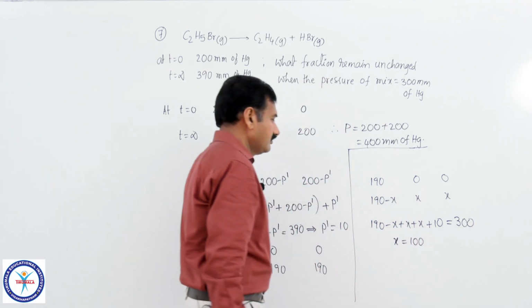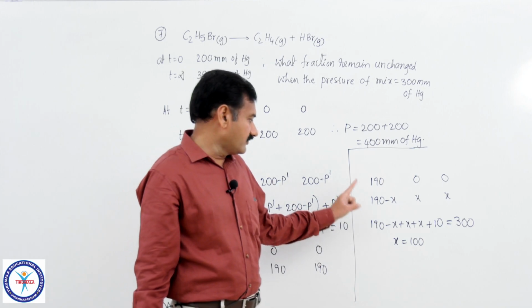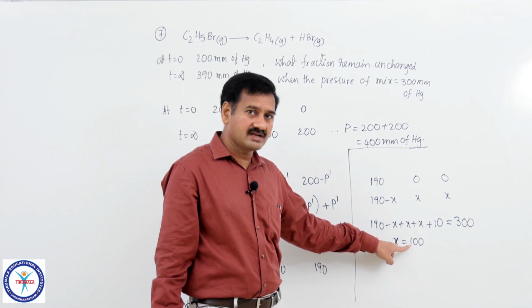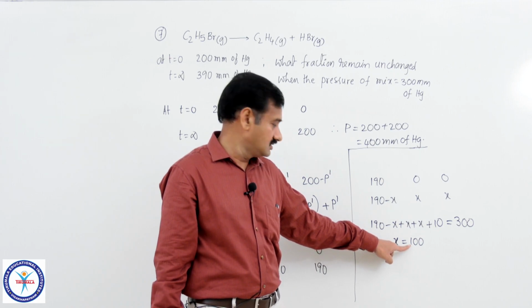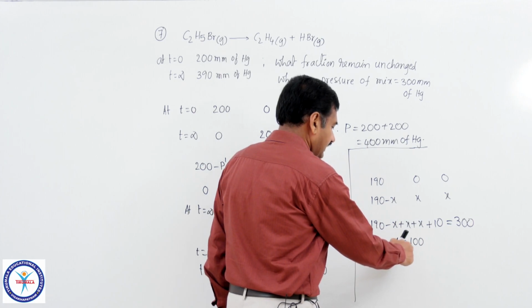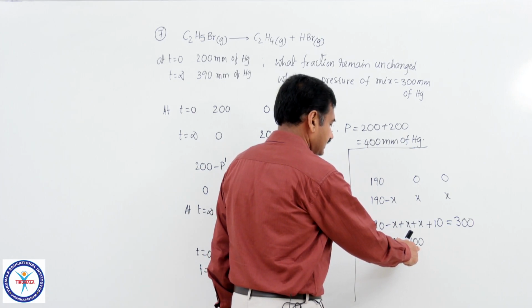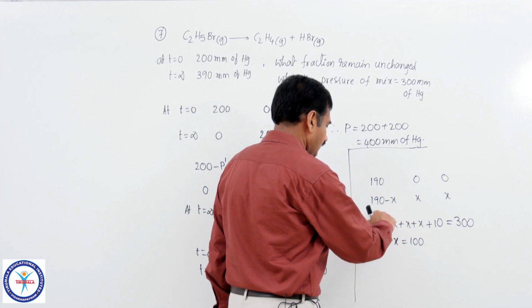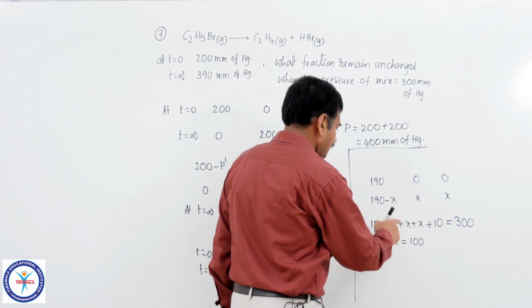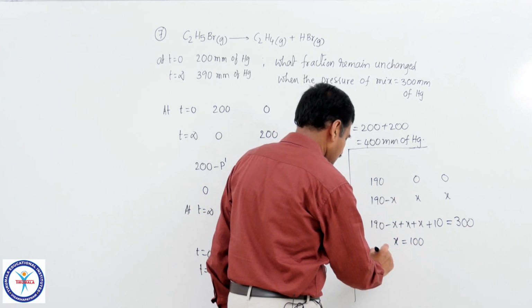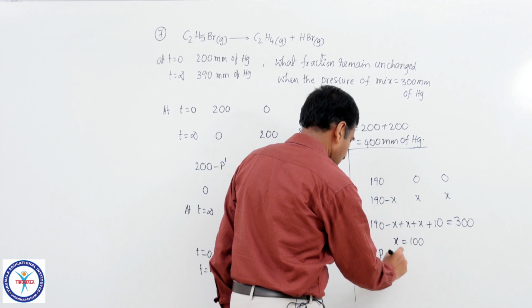100. It means the drop in pressure of ethyl bromide is equal to 100, but the question given to you is how much fraction remained unchanged. So, out of 190 millimeters of mercury, 100 millimeters of mercury is the drop in pressure of ethyl bromide. So, the pressure remained is equal to 190 minus 100 equals 90.